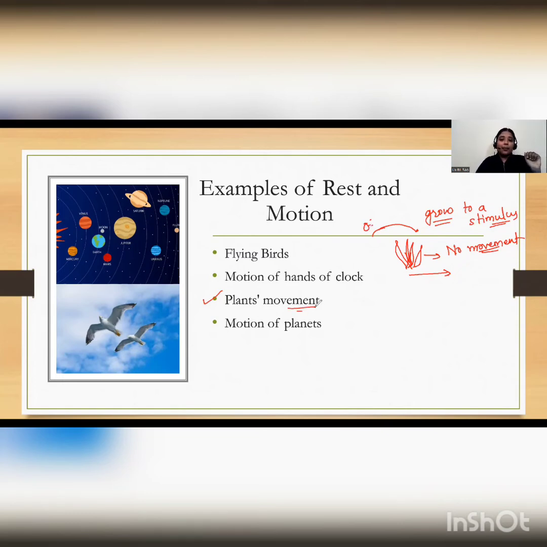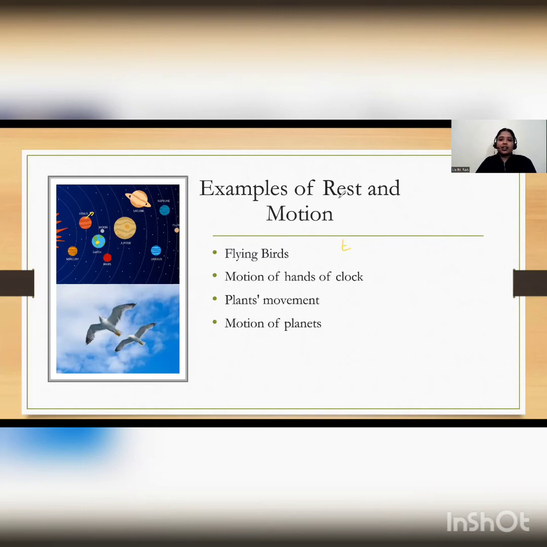So in that way, we can say plants also move, only when you observe. Suppose you sow a seed, and then the seed becomes a plant. When it grows into a plant, the growth or the movement takes place upwards. So that is also a movement. But for that, you need to take a very long interval of time. Then motion of planets. If we are on a planet, suppose we are on the earth, somewhere here, then for us, the earth is not moving.